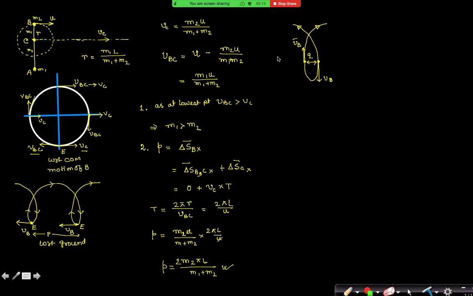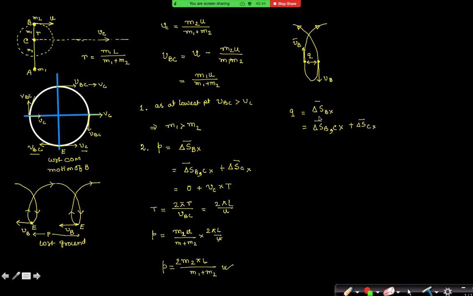So I have to find that this Q is nothing but what? Q is nothing but displacement of B along x-axis, and it is nothing but displacement of B with respect to C along x-axis plus displacement of center of mass along x-axis.